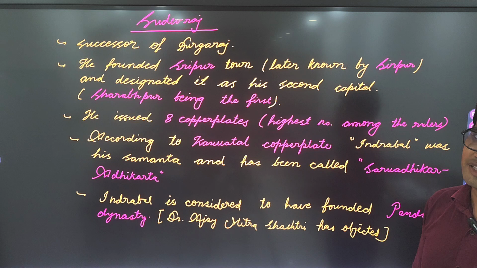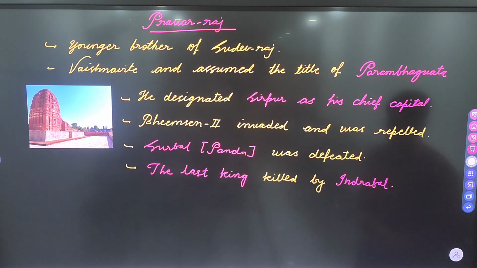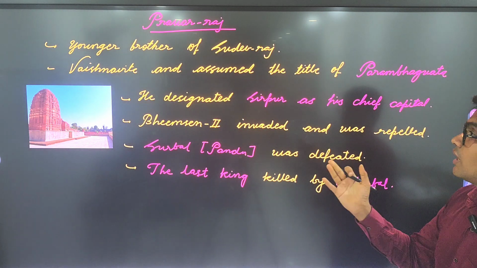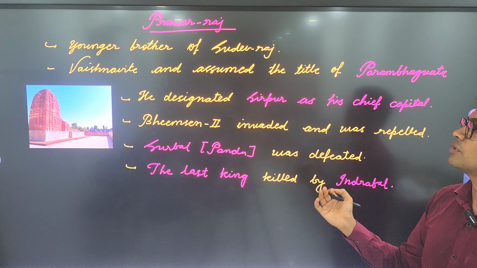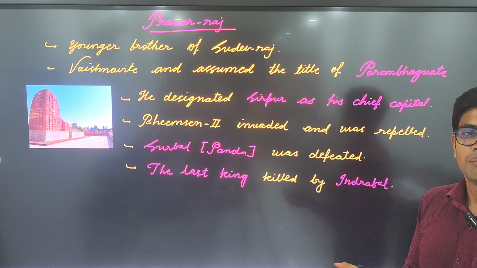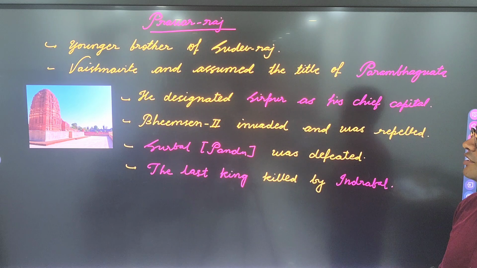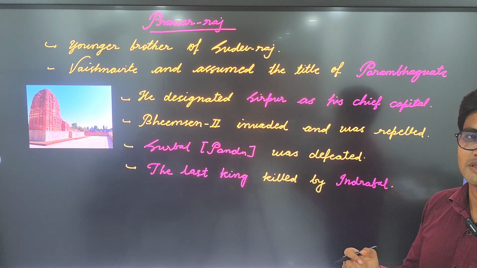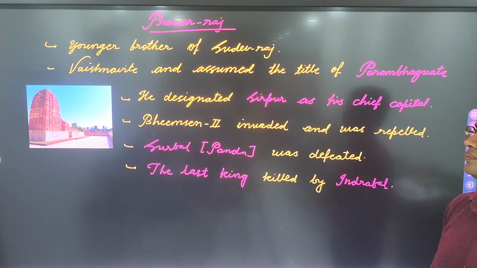to this fact. Now let's move on to the next and the last ruler, Pravar Raj. Pravar Raj was the younger brother of Sudevaraj, and he was a Vaishnavite like all his predecessors, and he assumed the title of Param Bhagavata.